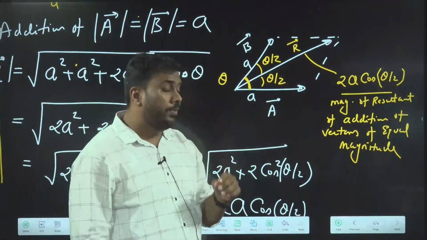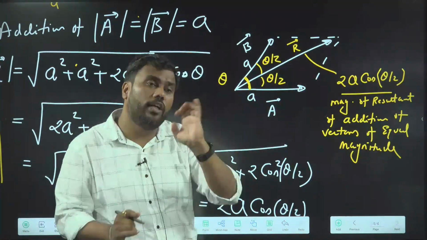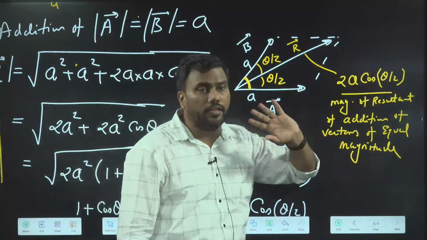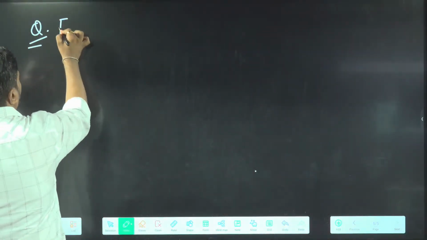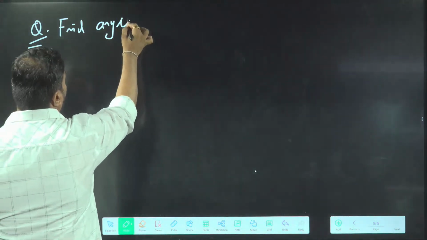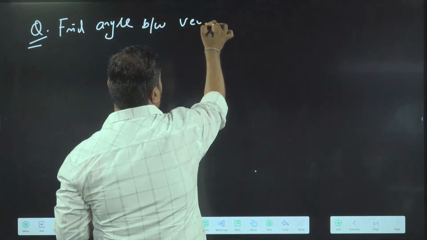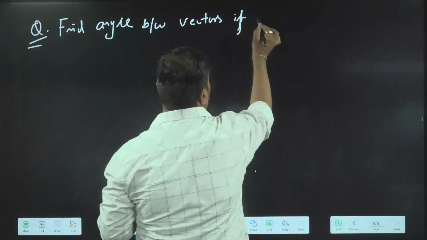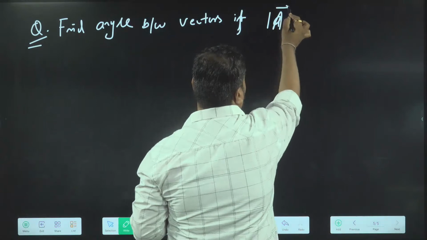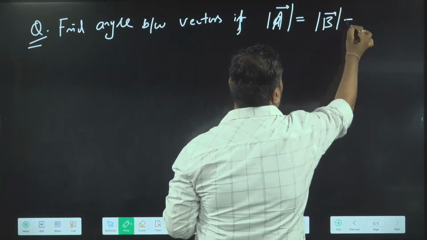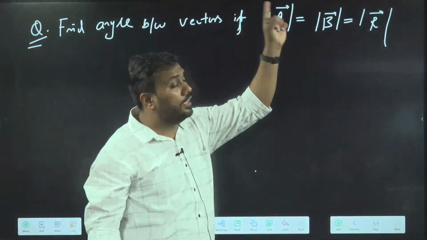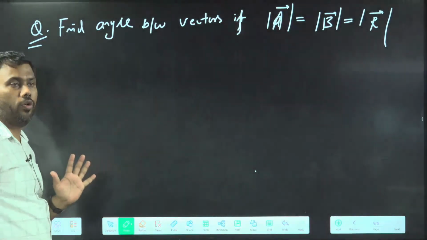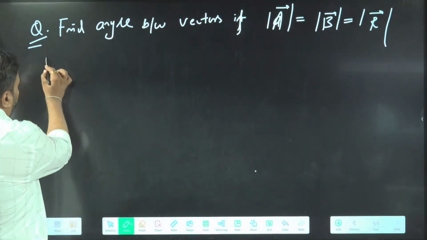Sometimes a question is asked: if I add two unit vectors and I get a unit vector, what is the angle? They give you the vectors as unit vectors and ask you the angle. Find the angle between vectors if the magnitude of the first equals the magnitude of the second equals the magnitude of the resultant. All three have the same magnitude. These two are unit and the resultant is also a unit vector. We need to find the angle.